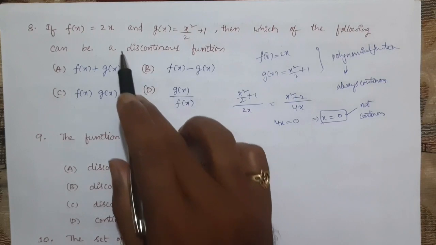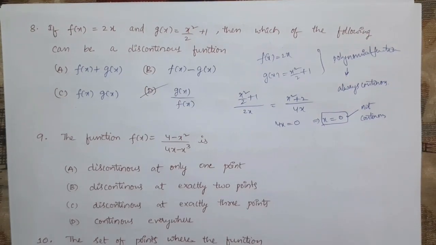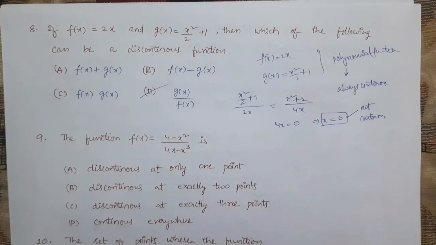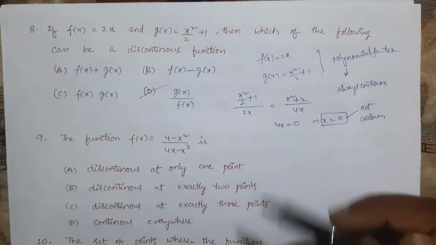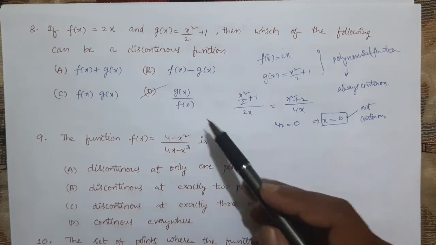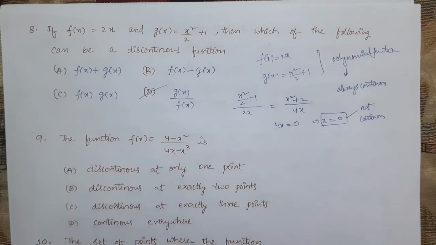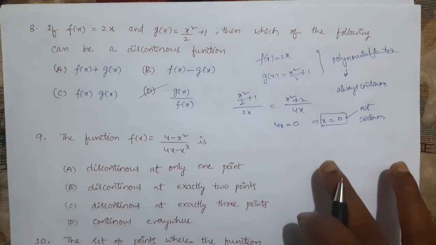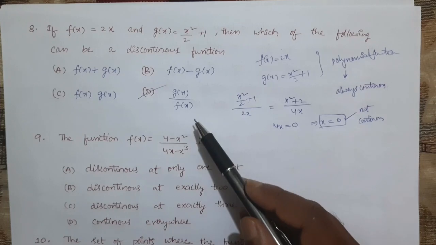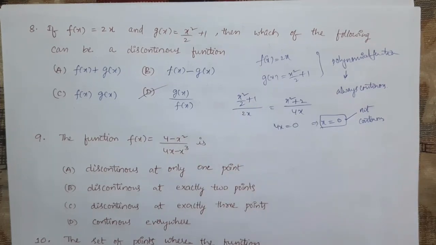So that means g of x by f of x is a discontinuous function. But in this problem, for example, if they give f of x by g of x, try it, f of x by g of x is always a continuous function. Okay, you can check. And if you have any doubt regarding f of x by g of x, you can ask me through WhatsApp.